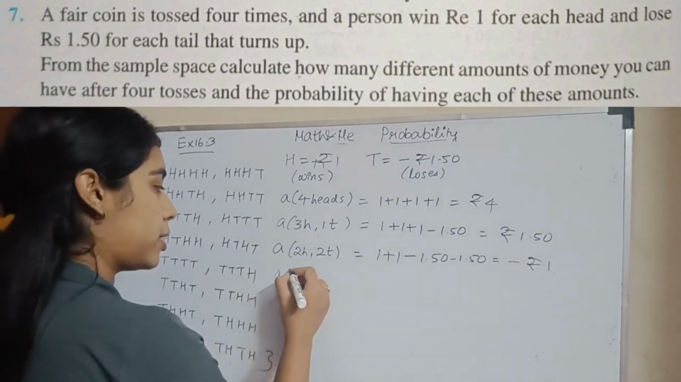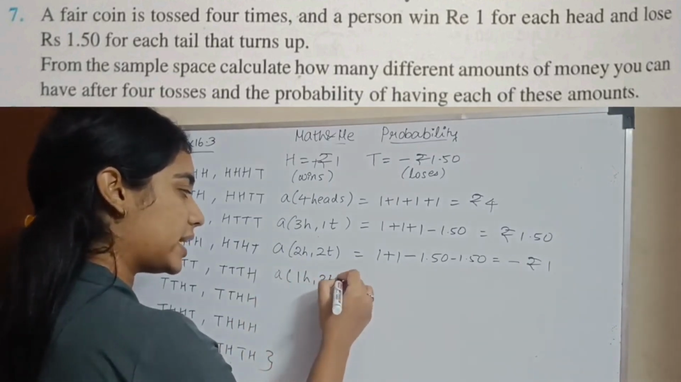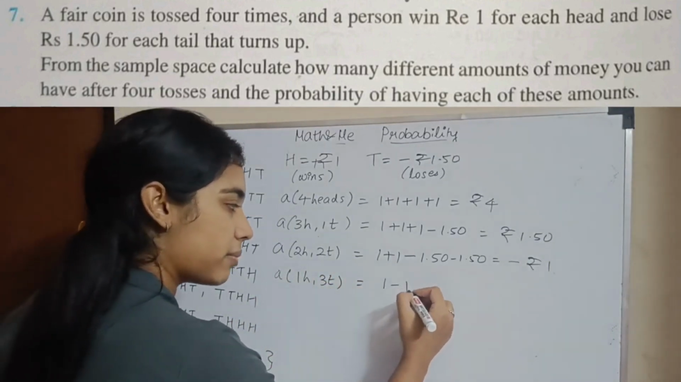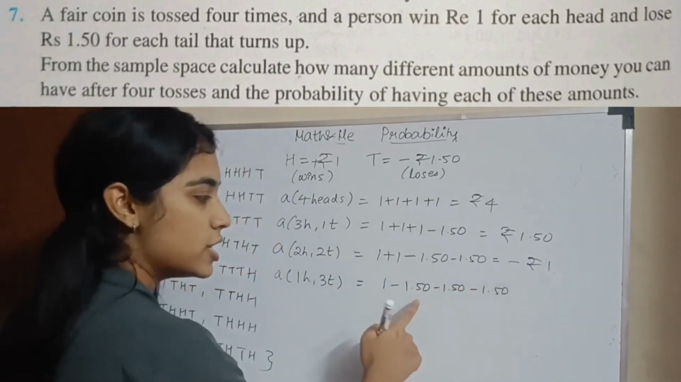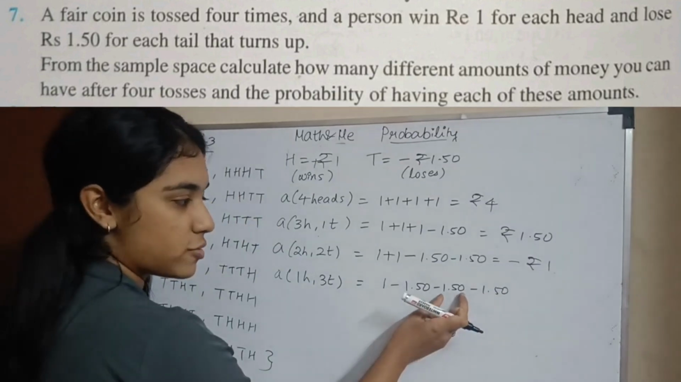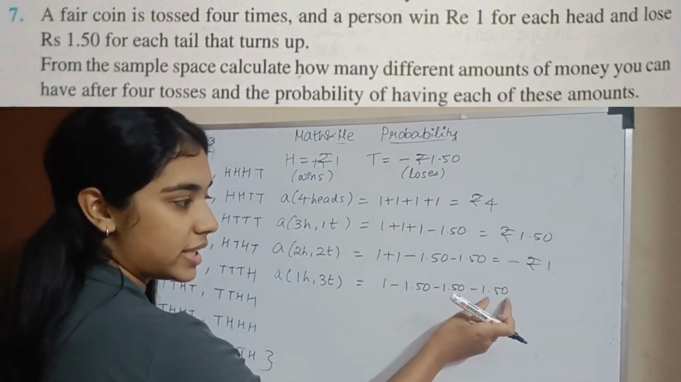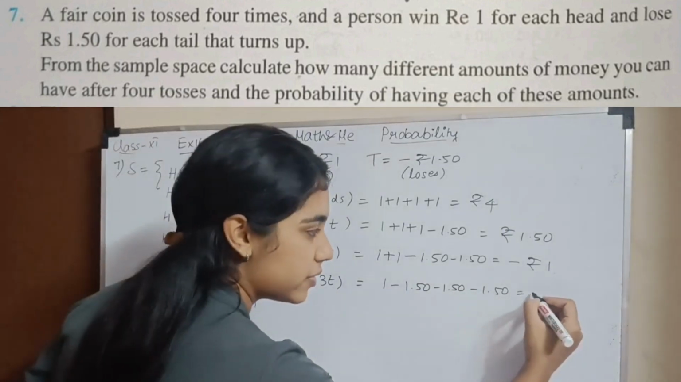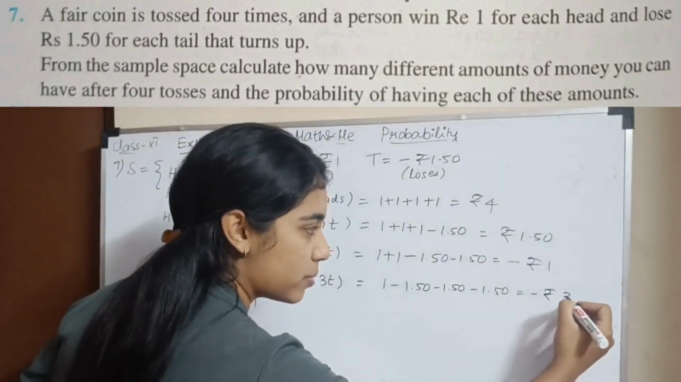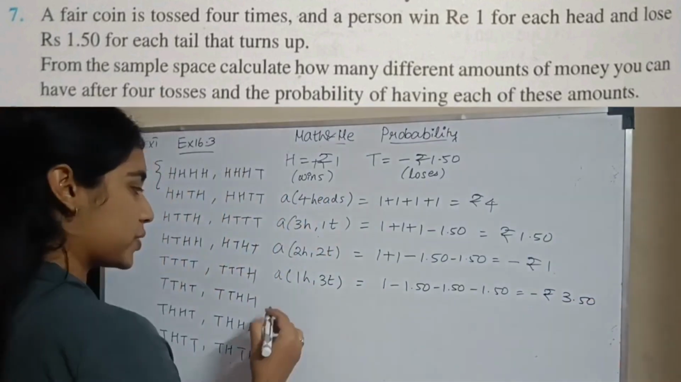Okay, then the amount for 1 head and 3 tails. So I'll have 1 minus 1.50 minus 1.50 minus 1.50. So minus 1.50 minus 1.50 is minus 3. Minus 3 and minus 1.5 is minus 4.5. 1 minus 4.5 will be minus 3.5. So minus rupees 3.50.